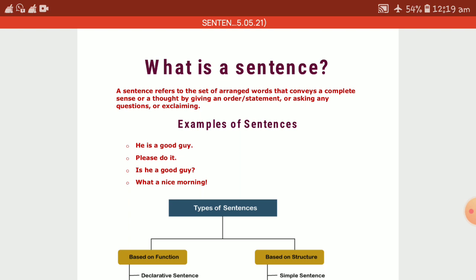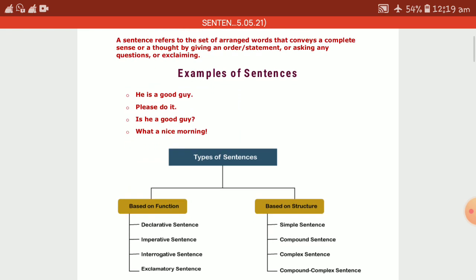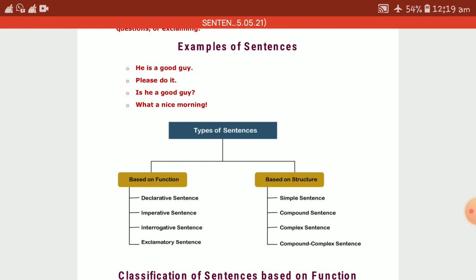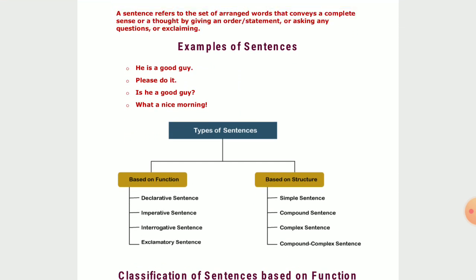Now, examples of sentences: He is a good guy. Please do it. Is he a good guy? Interrogative sentence. What a nice morning! Exclamatory sentence. But basically, all these are examples of sentences.